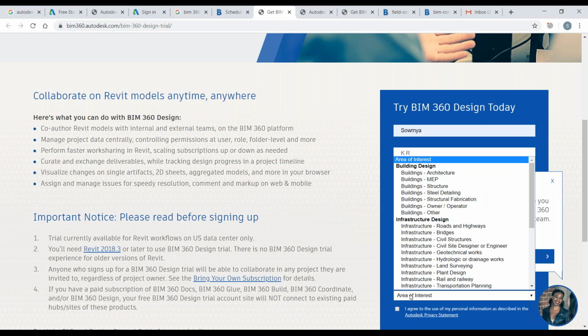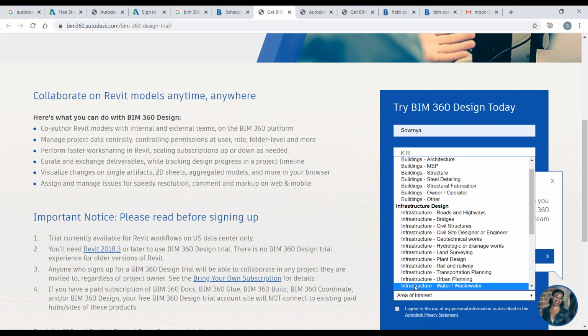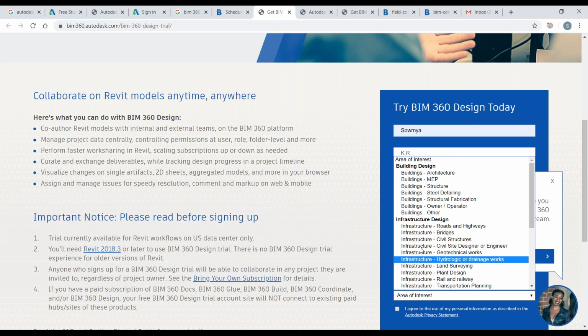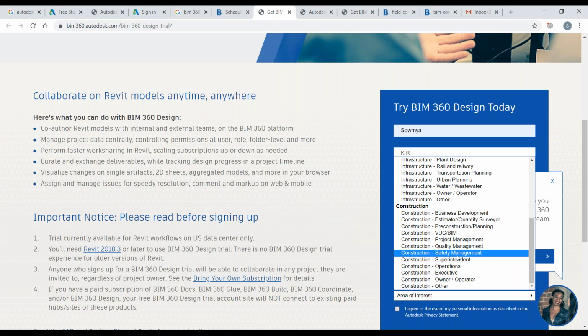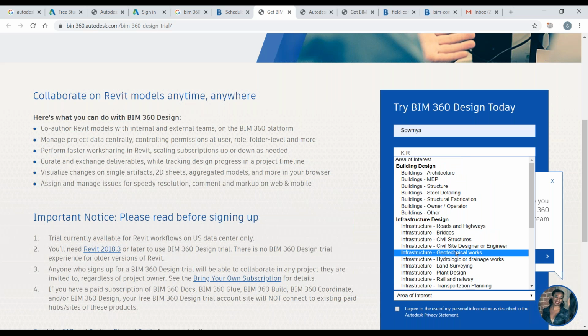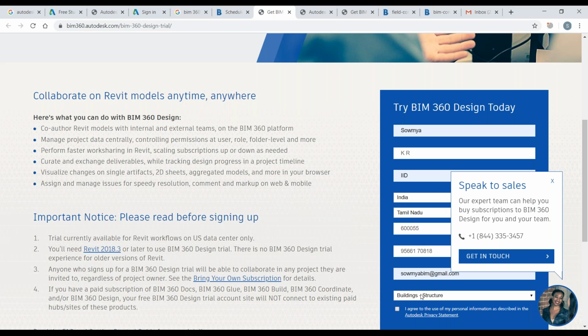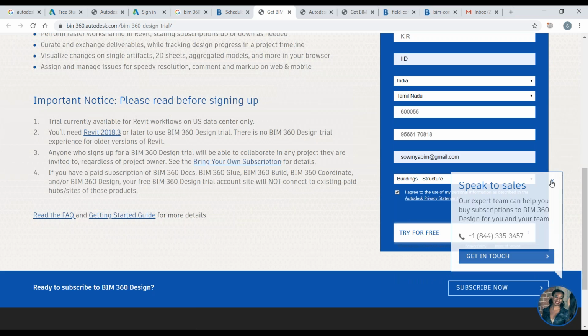Whenever we go for the BIM 360 design, we will also have the area of interest. If you have an area of interest in buildings, architecture, maybe structure, maybe infrastructure design, or the construction part, whatever we have, we can give the area of interest as well. Now I'll go for buildings and structure, I'll agree, click no, and go for free.